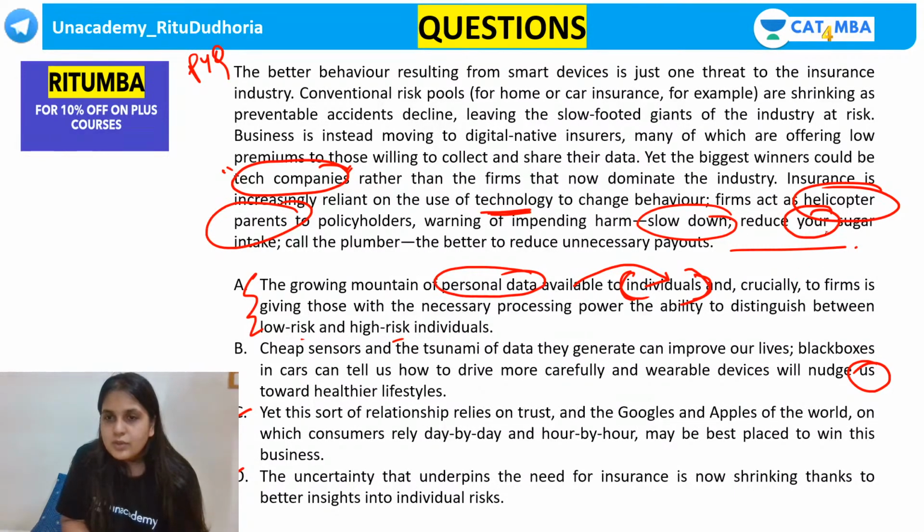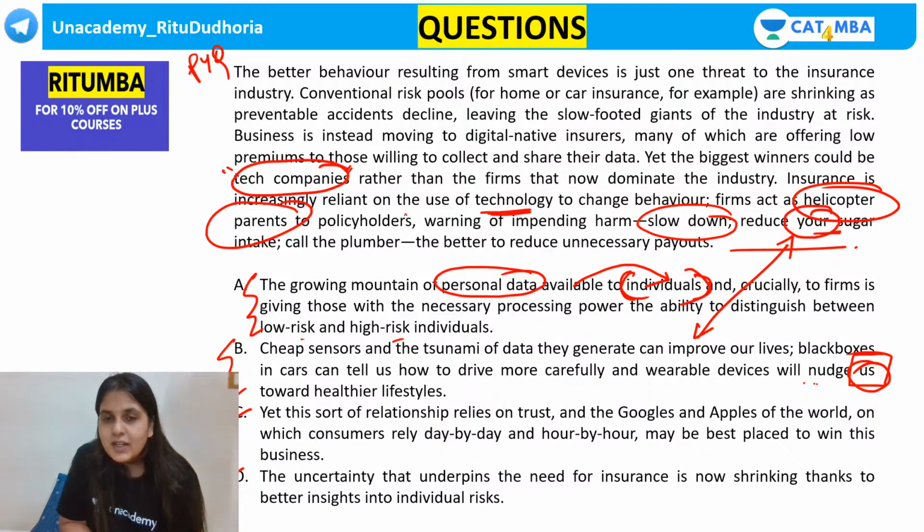Till now: slow down, reduce your sugar intake. Till now the passage was from the company's perspective. Suddenly how did it become from the individual's perspective, from the person's perspective? How did it become "your sugar" from "us"? Didn't you understand my point, guys? Do you think that the language matches? Language is matching, guys.